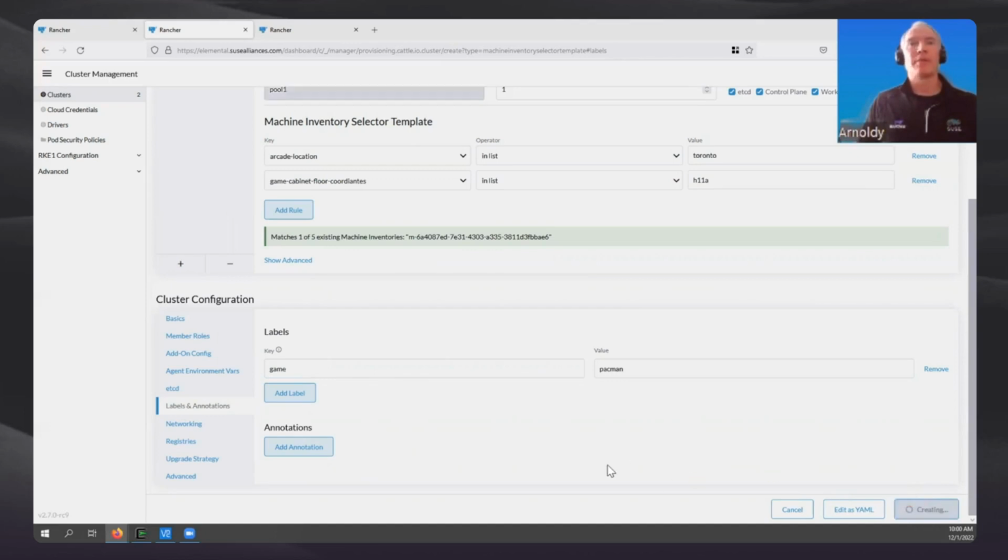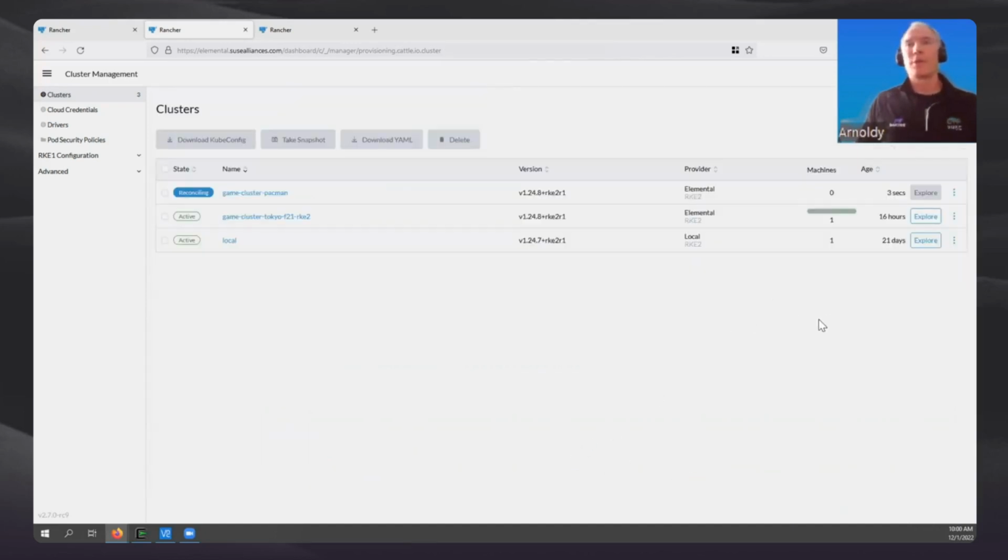Now it's simply a matter of creating this Kubernetes cluster. Now this process usually takes about 4 minutes to create the cluster and another couple of minutes to deploy the application. So we're going to go ahead and just move on, showing off this cluster here that I've already created.